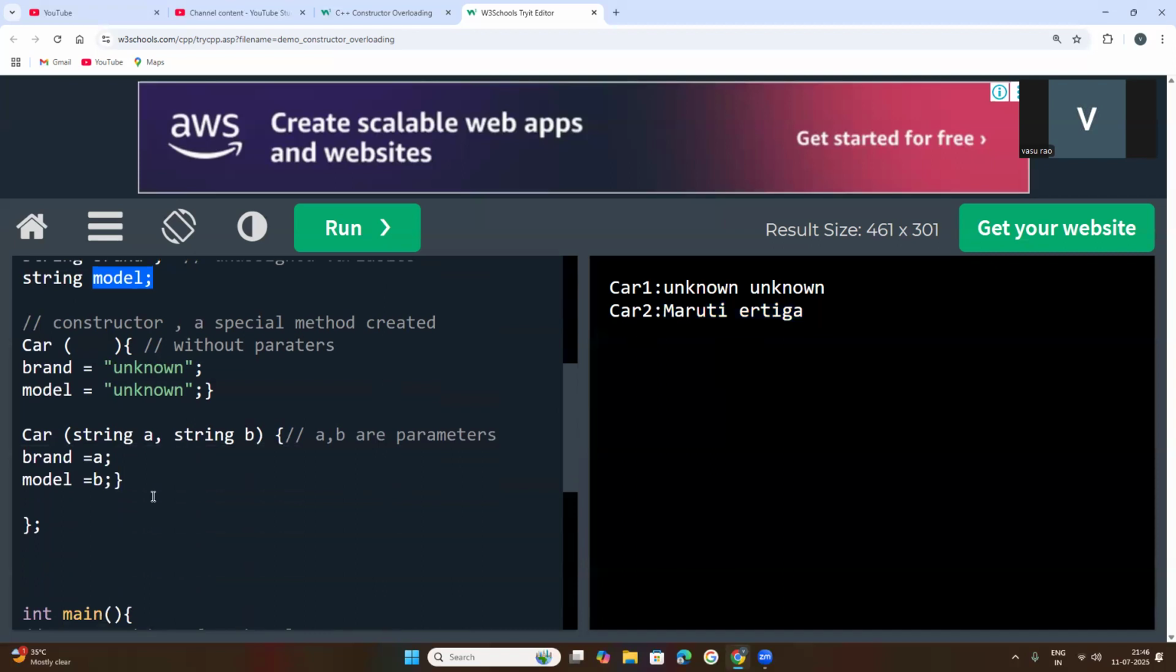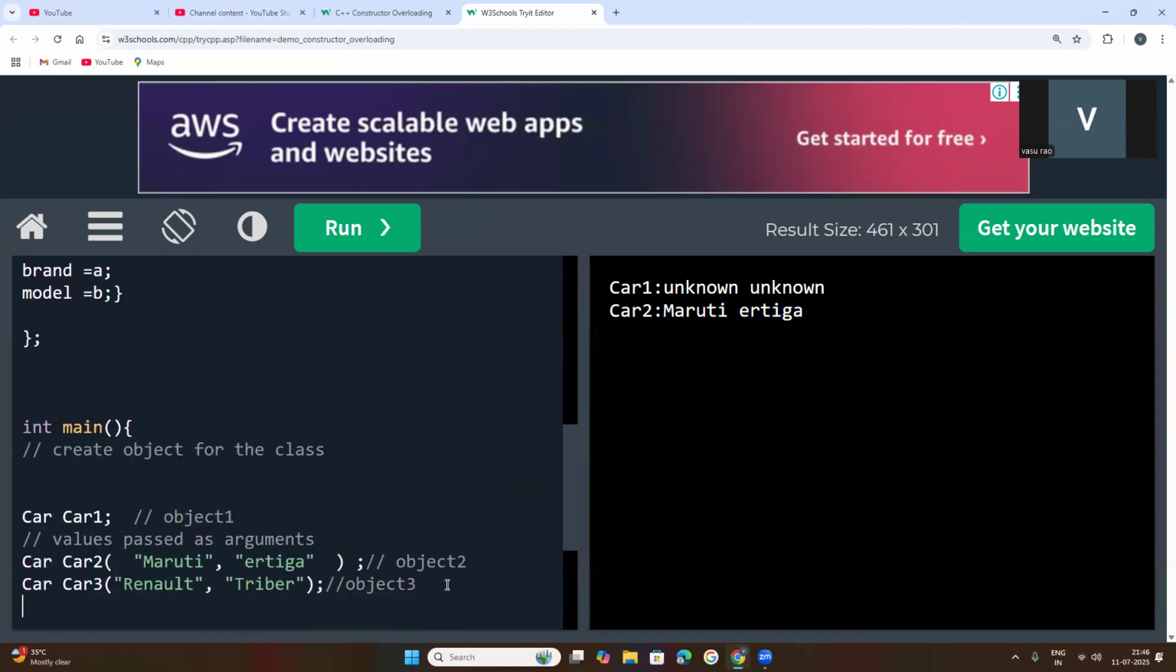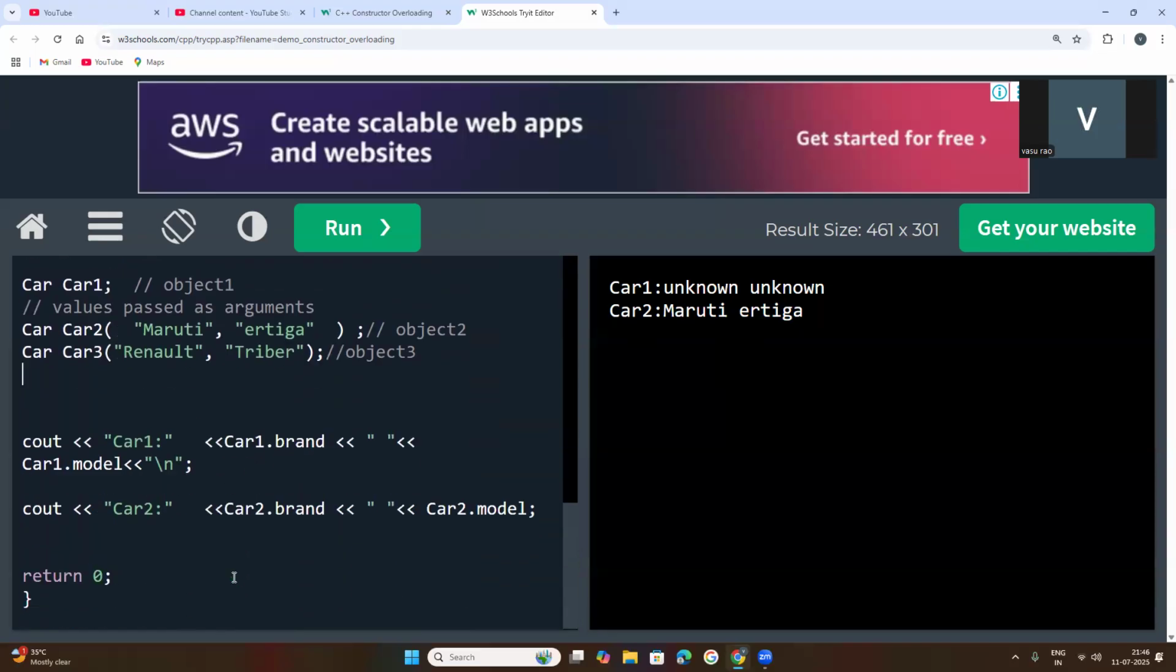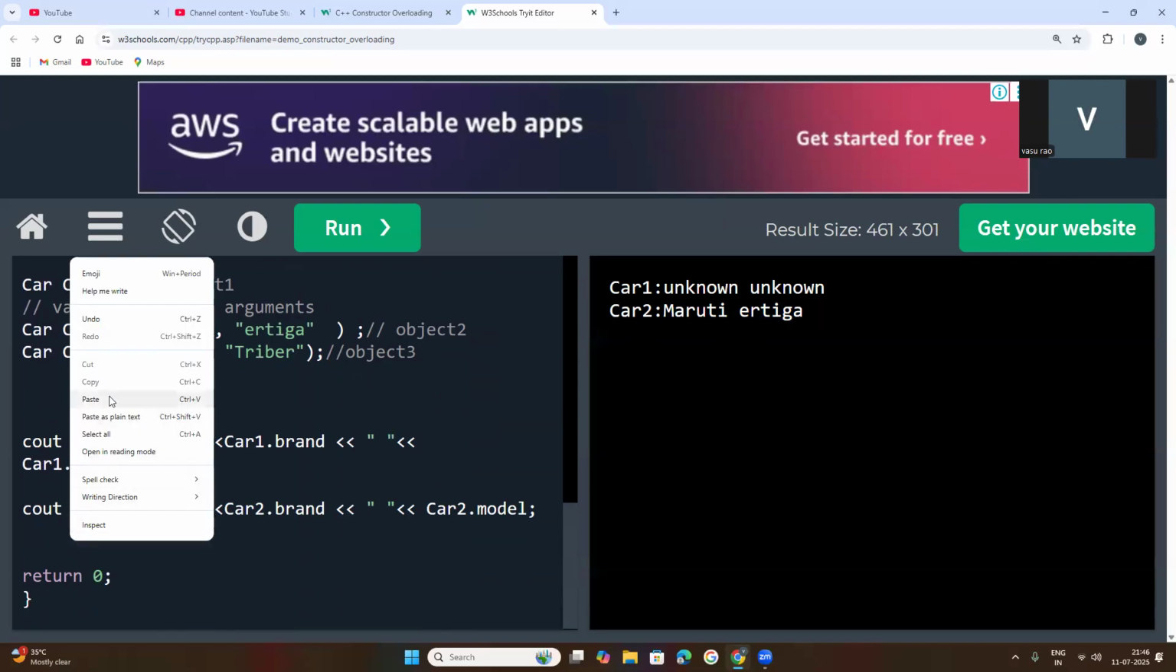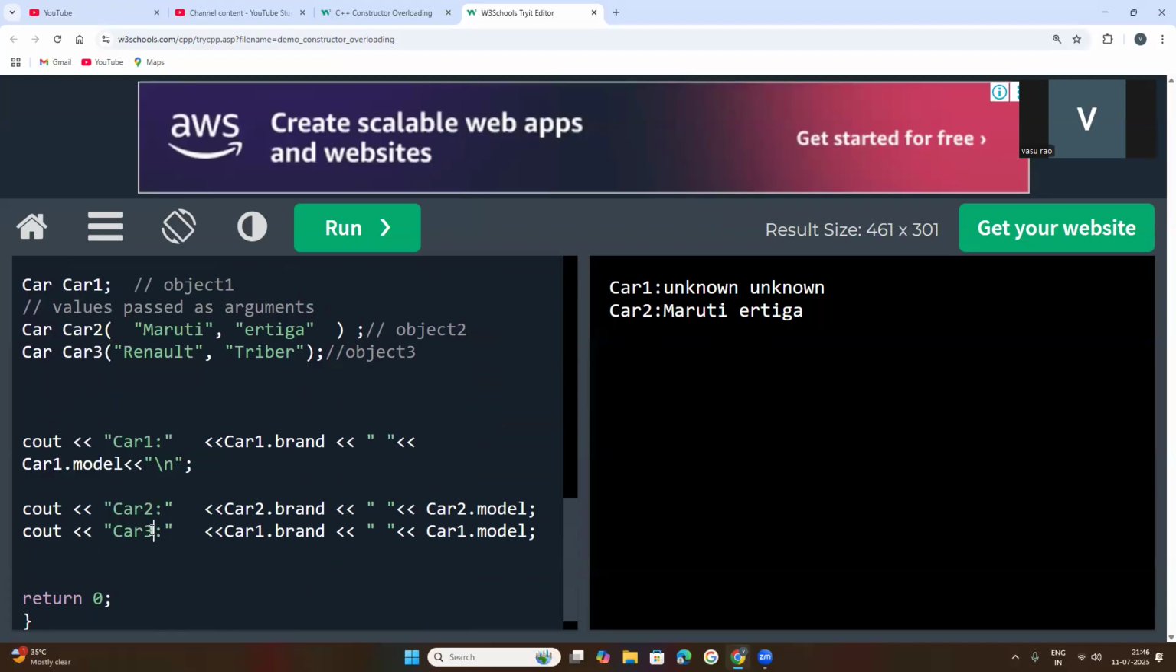Now if you want to create one more object, make one more copy of the same here. Now you can mention car3. Now the brand: car3 dot brand. What happened? This result is because this object was created for car3, right? So your car3 dot brand.